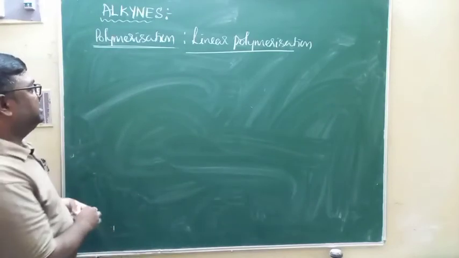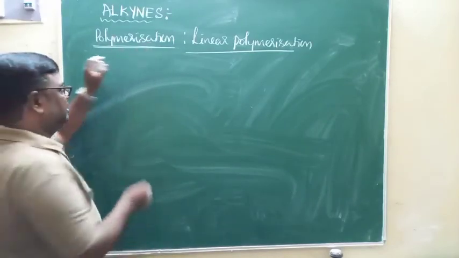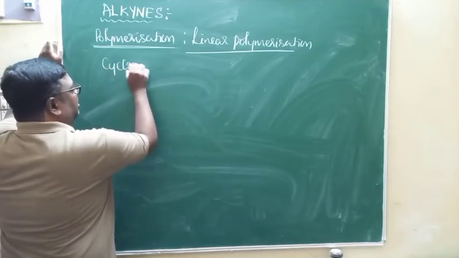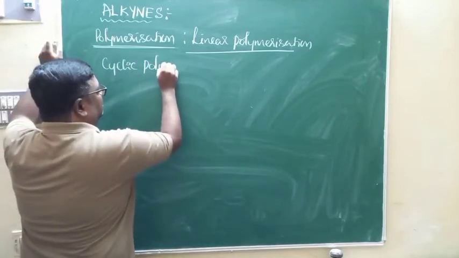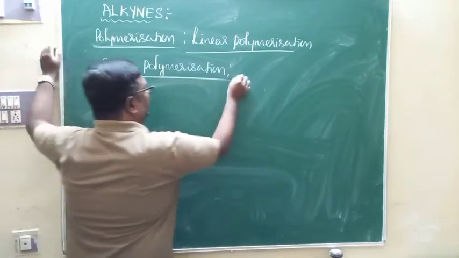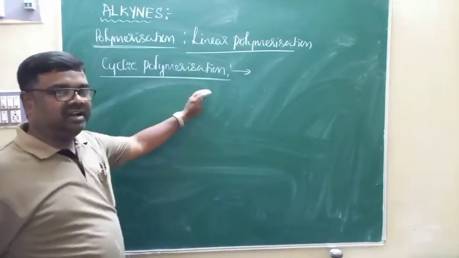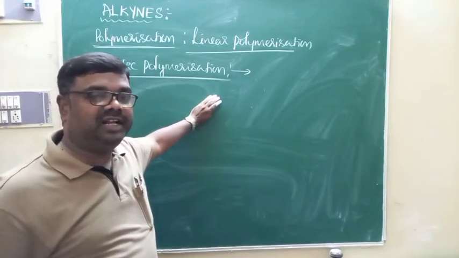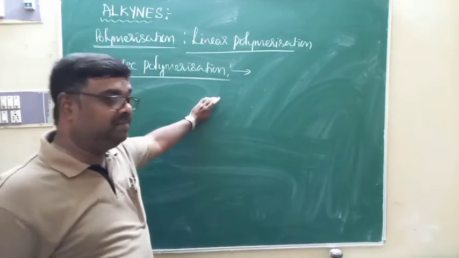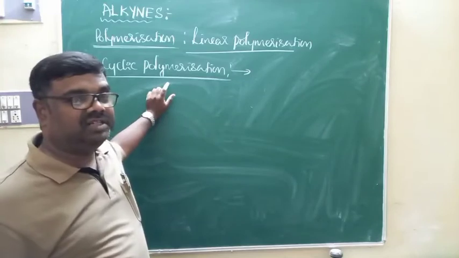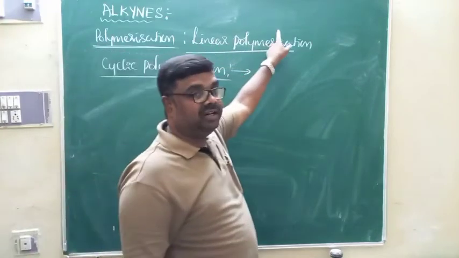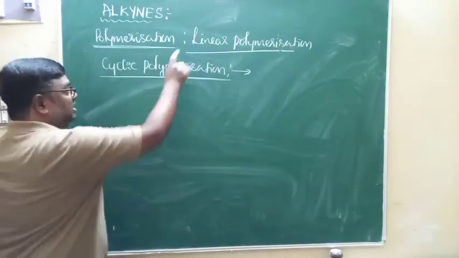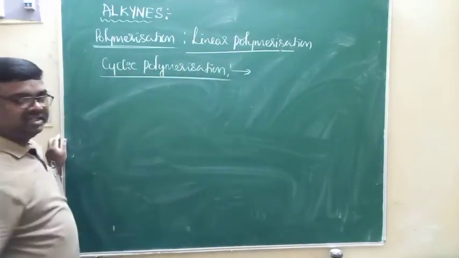Then of course, as far as acetylene is concerned, it undergoes one more kind of polymerization, that is cyclic polymerization, where the product is a cyclic compound. The product contains a cyclic chain of carbon atoms. In linear polymerization, the product contains a straight chain of carbon atoms. In cyclic, the carbon chain is closed. In linear polymerization, the carbon chain is open. That is what we call linear polymerization and cyclic polymerization.